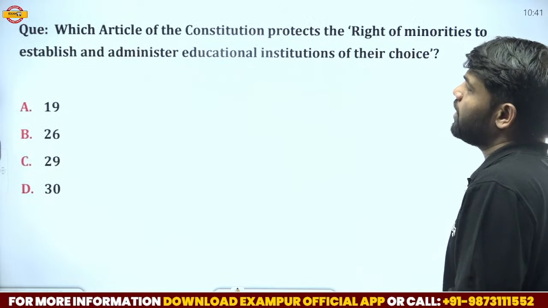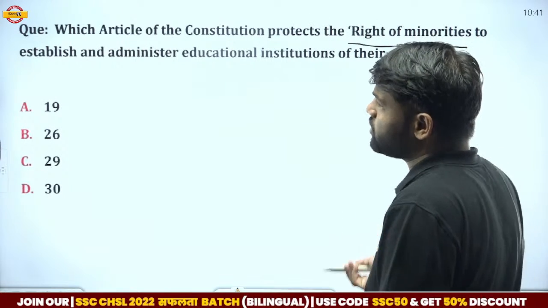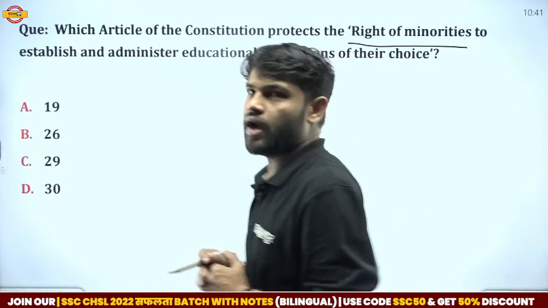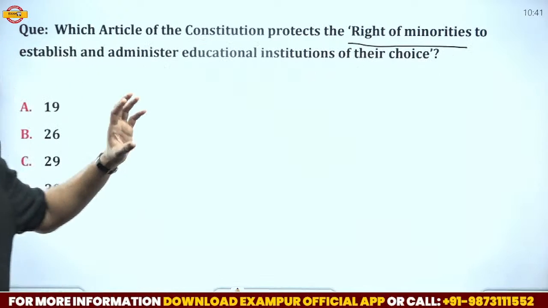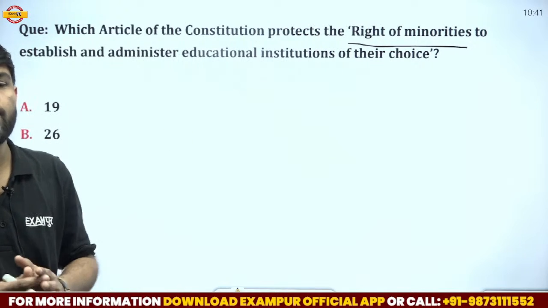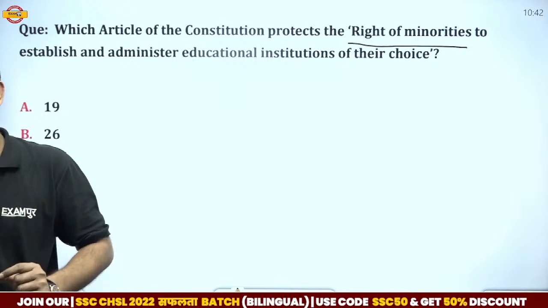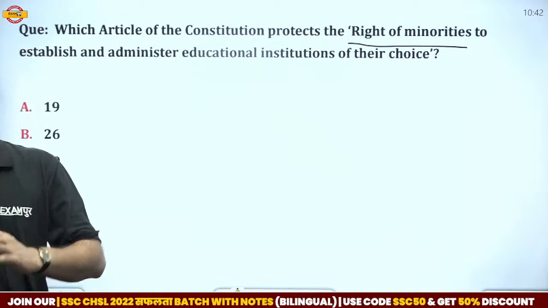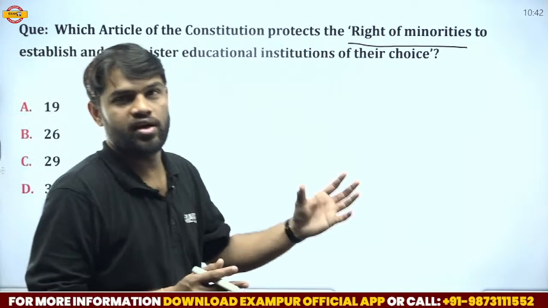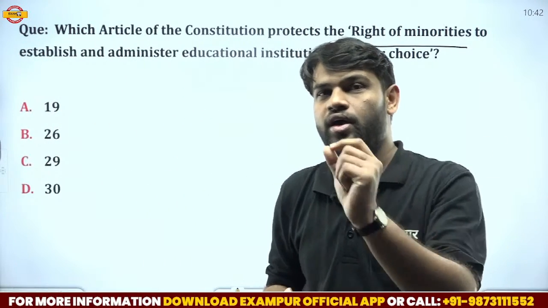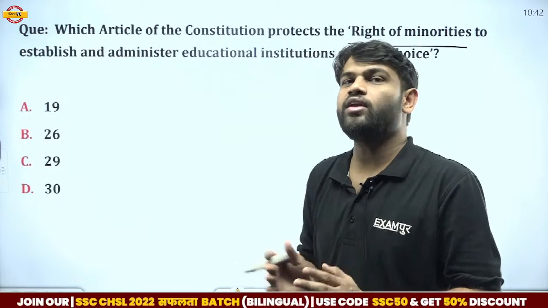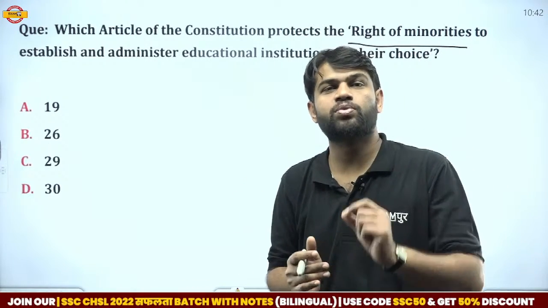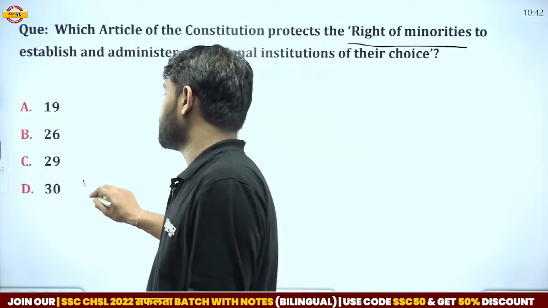Which article of the Constitution protects the right of minorities to establish and administer educational institutions of their choice? I already told you in the previous question that Articles 29 and 30 are related to the rights of minorities, also known as the cultural and educational rights. Under Article 30, minorities can establish and administer educational institutions to protect their principles, rituals and religion. So Article 30 is the correct answer.